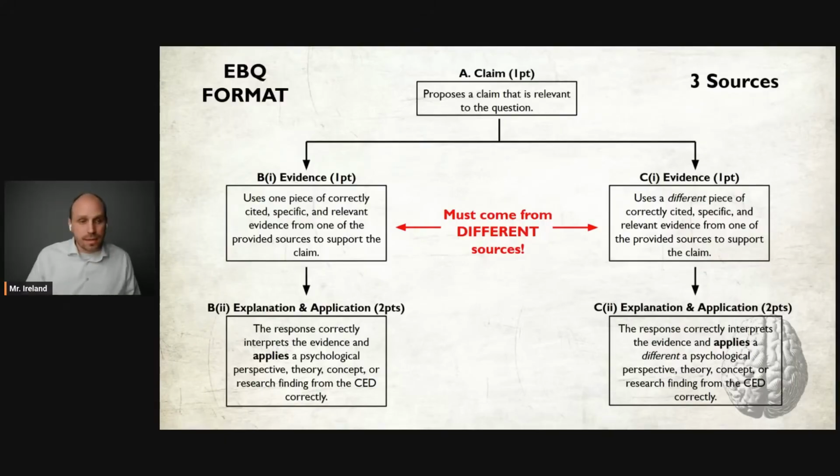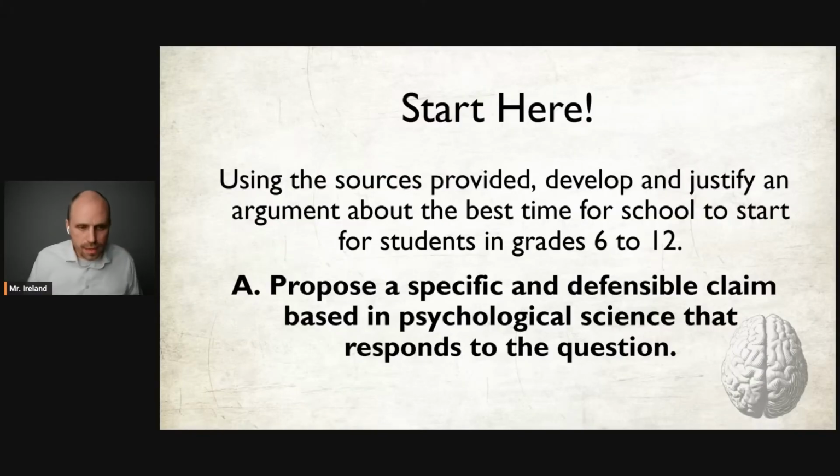And again, the EBQ holds a lot of weight. It's about 16% of the test. So missing any of these can be detrimental to your AP Psych score. So let's make sure we try to get as many of these points as possible. As I said, look at the focal issue first. That's the first thing you have to look at when analyzing your EBQ.